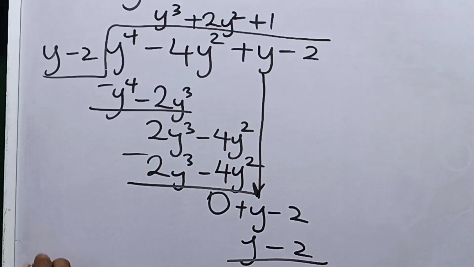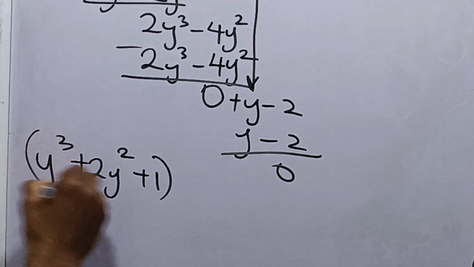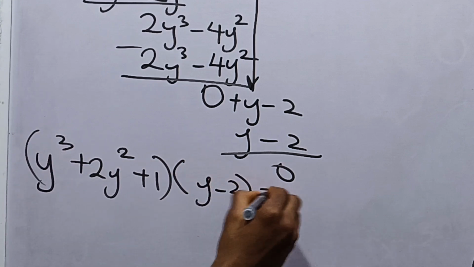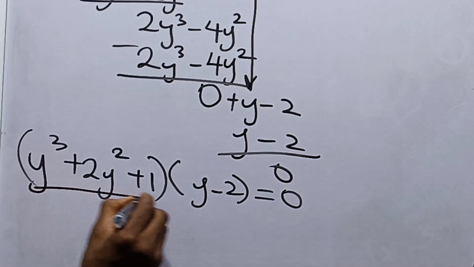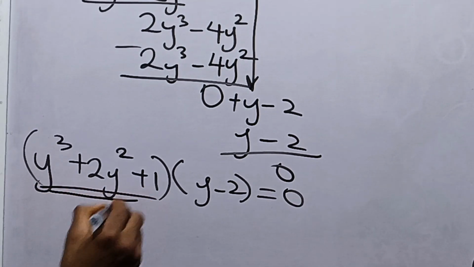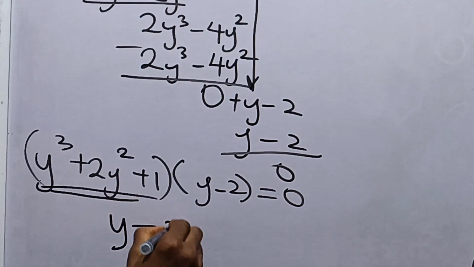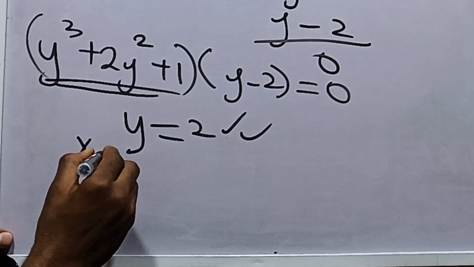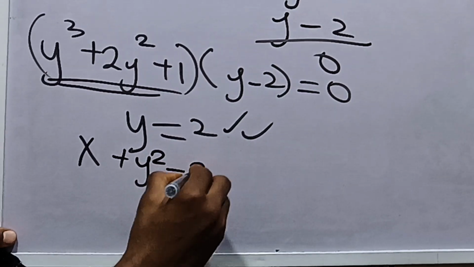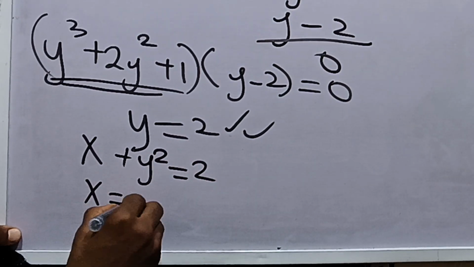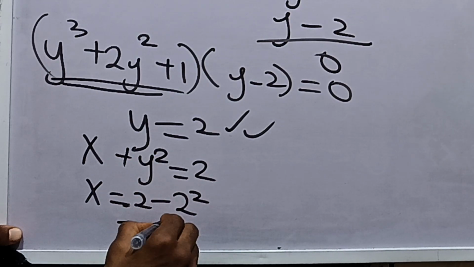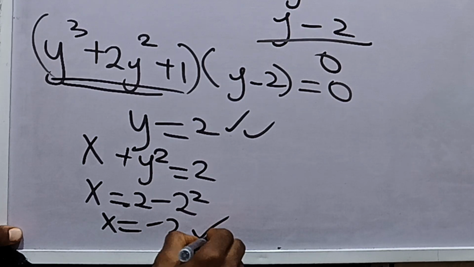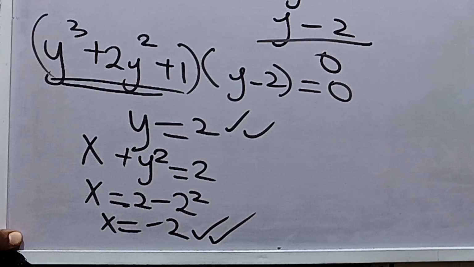So conclusively, we have that y cubed plus 2y squared plus 1, multiplied by y minus 2, is equal to 0. Looking at this closely now, you can discover that the cubic factor cannot be solved. Because this cannot be solved, we're going to say that y is equal to 2 alone. Remember that we said that x plus y squared is equal to 2. Hence our x here will be equal to 2 minus 2 squared, which is 2 minus 4, which is negative 2. So x is equal to negative 2, and this is the final answer to this question.